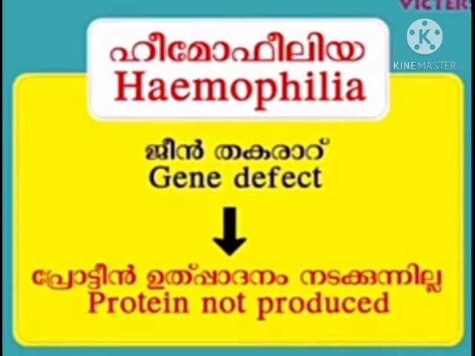Now you can understand why hemophilia is considered a genetic disorder. Because here the protein is not produced because of the gene defect.